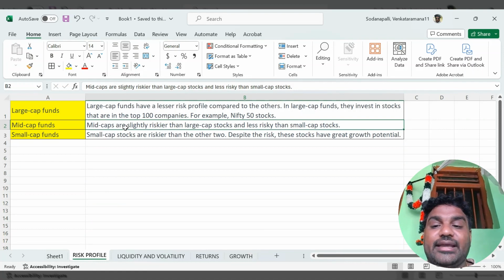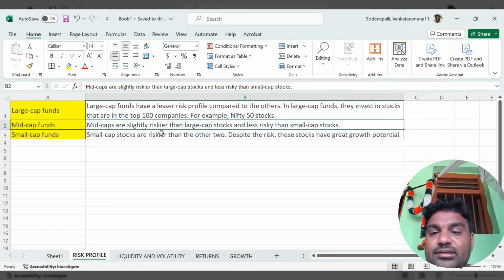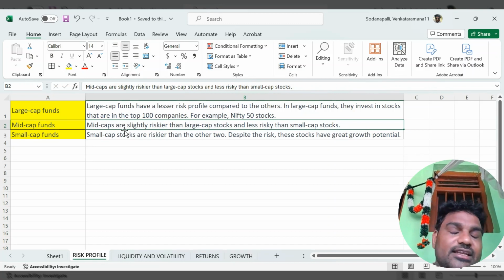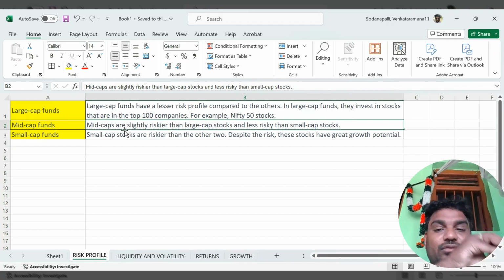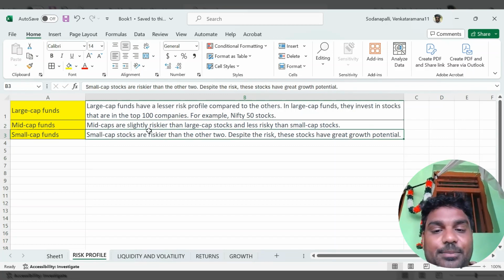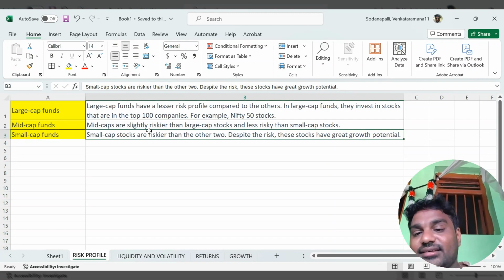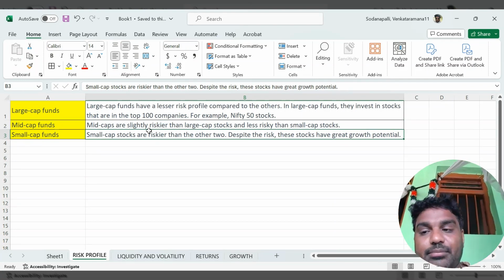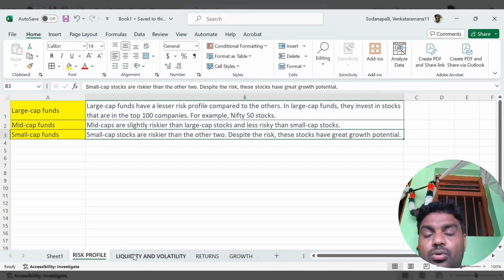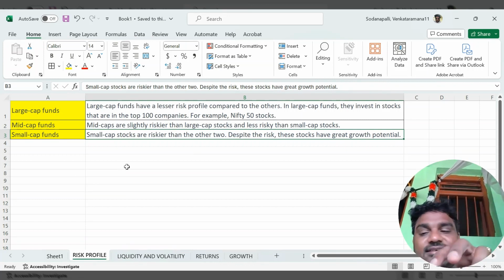Now the mid cap is slightly riskier than large caps, because it invests in companies ranked 101 to 250, in between. Small cap is 250 plus, and the risk is very high compared to large cap and mid caps. So in this risk profile, large caps have less risk, mid caps have slightly more risk, and small caps have the most risk.